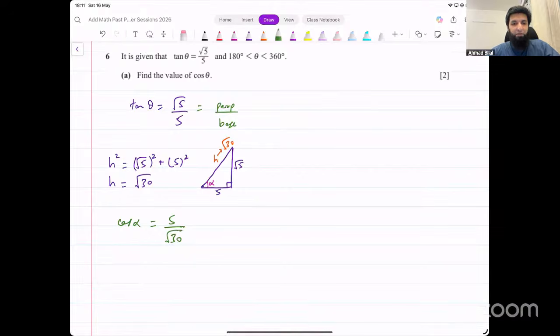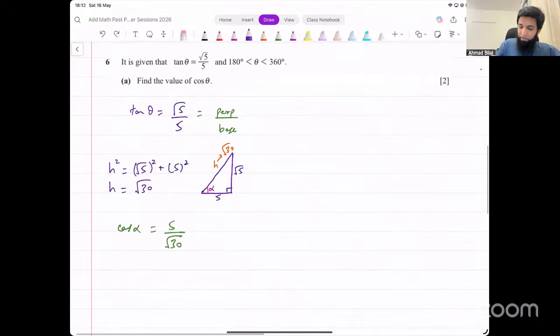Now you have to be a bit careful. You have to think about the sign for cos as well, whether the sign for cos is going to be positive or negative. How do we figure that out? The question tells us it's a reflex angle between 180 and 360. Now, if it's a reflex angle, which quadrant can we be in? We can be in the third or fourth quadrants, between 180 and 360. So we could either be here or we could be here, and either of those two quadrants could be possible.